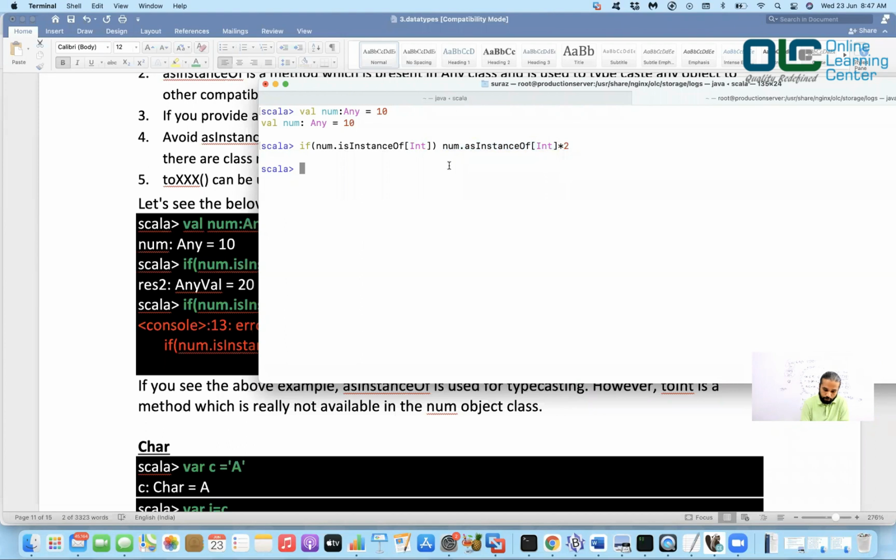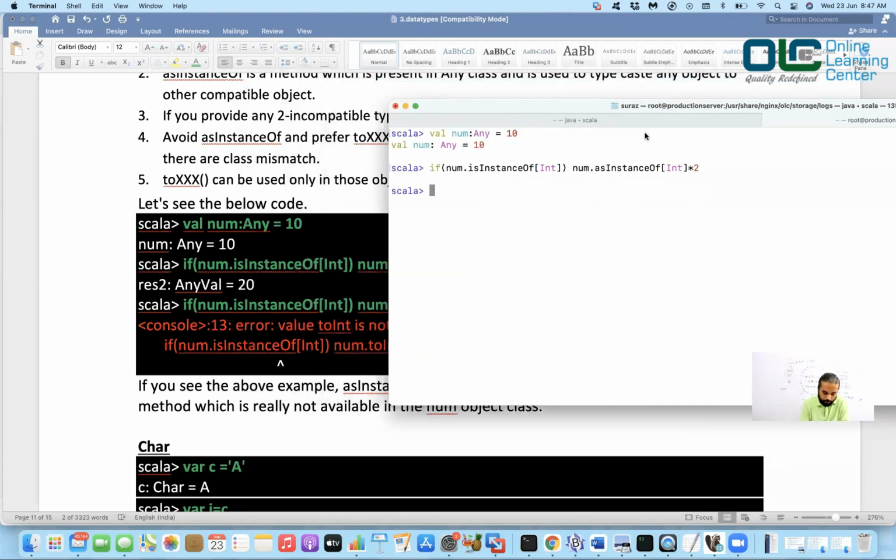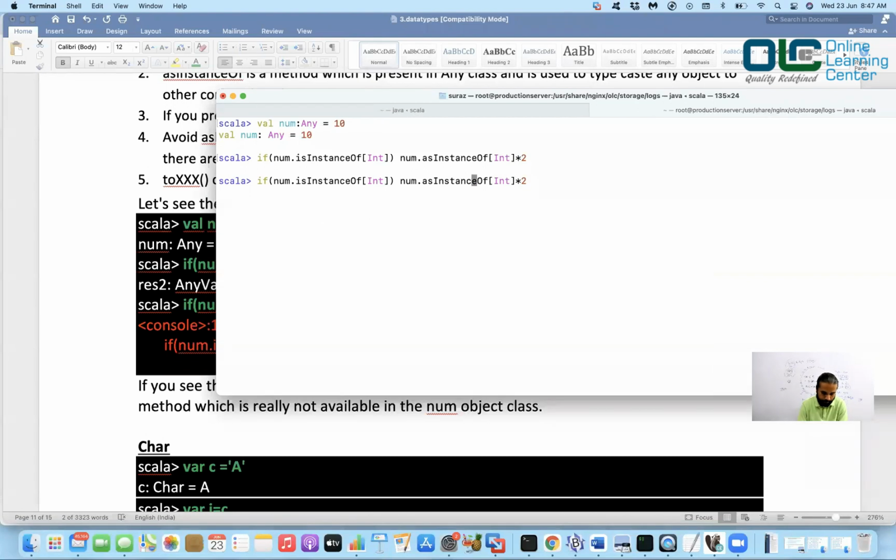So what it should basically return you is an integer. Let me just say print. Probably there is some more improvisation in Scala 3, but then it should have done that. What I'm trying to do right now is say print so that the value can be printed, and it gave me 20.